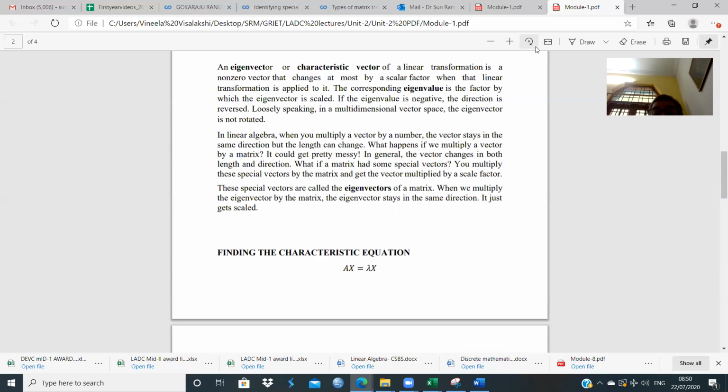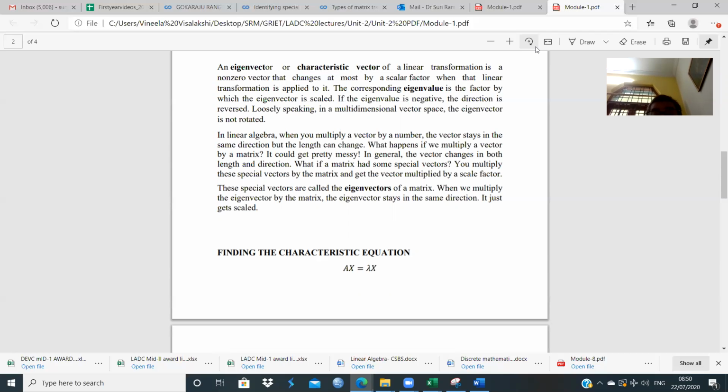The corresponding eigenvalue is the factor by which the eigenvector is scaled. As already explained, if the eigenvalue is negative, the direction is reversed. Loosely speaking, in a multidimensional vector space, the eigenvector is not rotated.